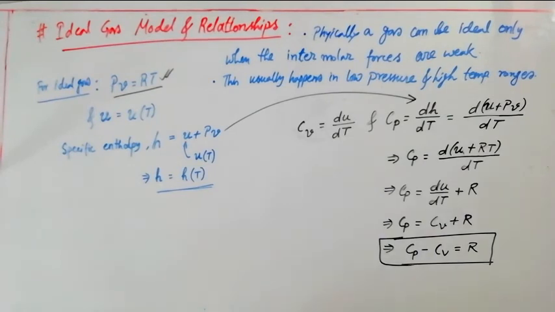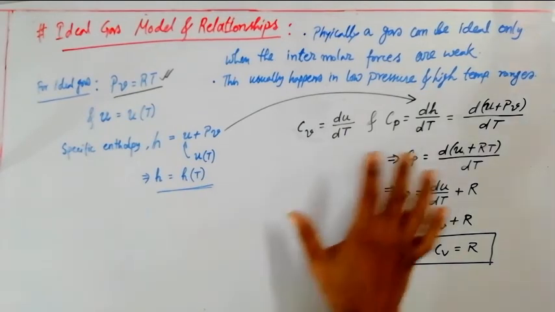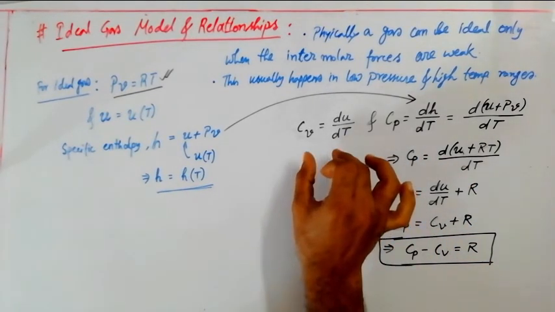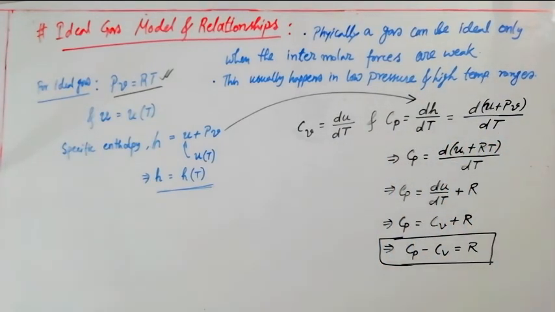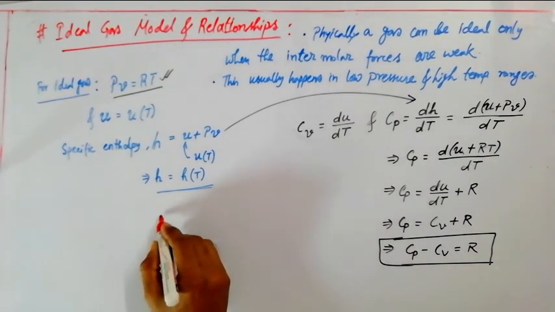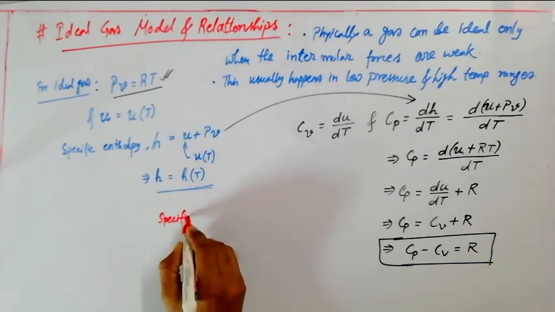Lots of times for solving problems we have to use this expression, but a question obviously will come to our mind: how is that expression coming? So that is the actual derivation. If we know the Cv expression and Cp expression, then from there Cp minus Cv equals R can be derived very easily. So R is nothing but the gas constant, and also we can write the ratio of the two specific heats, that is known as specific heat ratio.